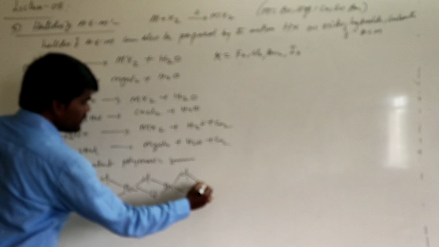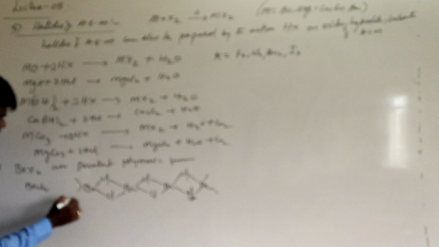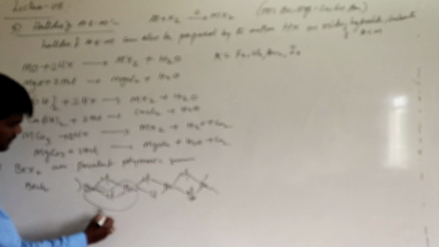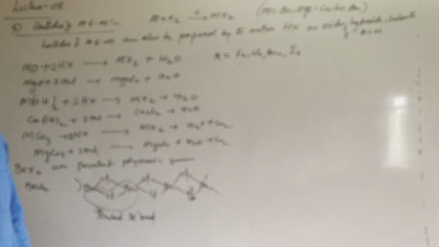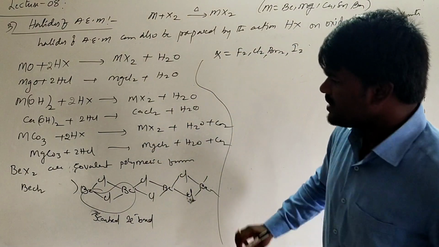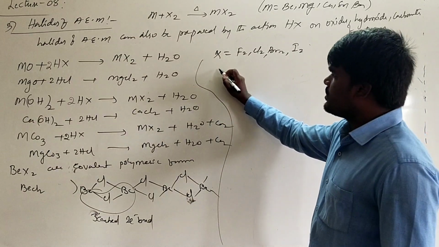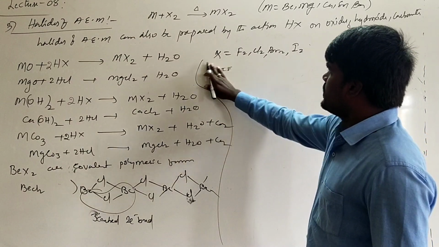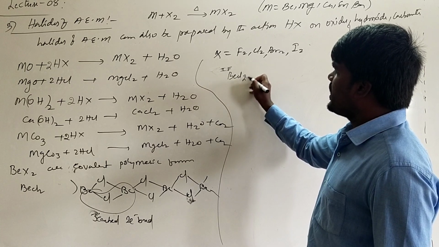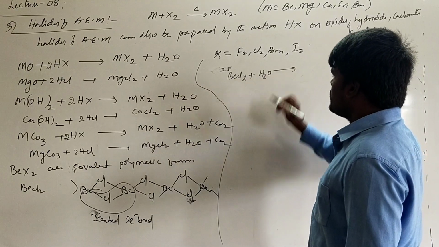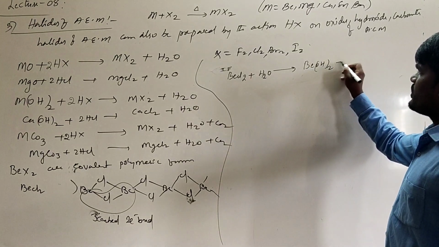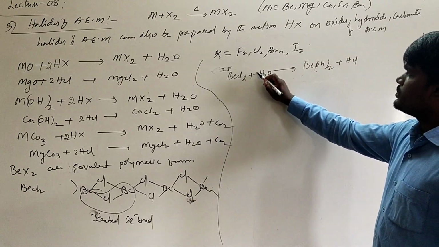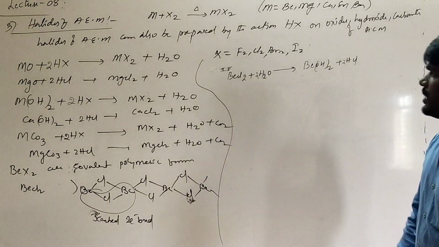So, what do we call this particular bond that is formed? It is a 3-centered 2-electron bond, which is also called a banana bond. Now, these halides, the chlorides of beryllium, are highly hygroscopic. Beryllium chloride is highly hygroscopic. It fumes in the atmosphere. It absorbs water rapidly and is converted to beryllium hydroxide, and HCl will form. Take 2 moles so that you will get 2 moles of HCl.